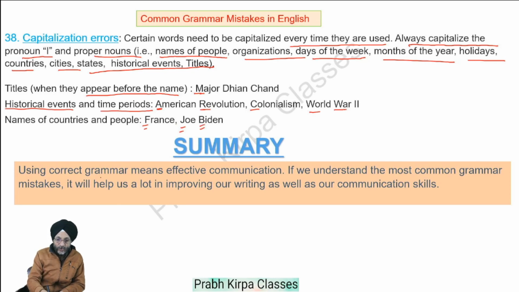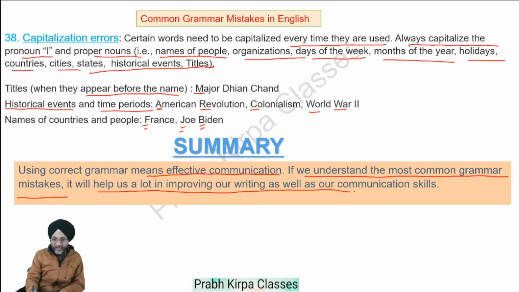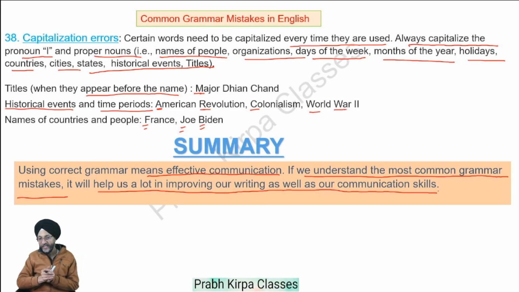Summary. Using correct grammar means effective communication. If we understand the most common grammar mistakes, it will help us a lot in improving our writing as well as our communication skills. We will be able to communicate to others what we want to say, and others will always be in a position to understand what you want to say.